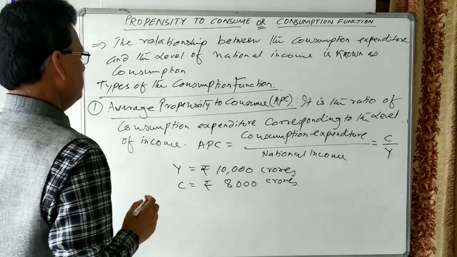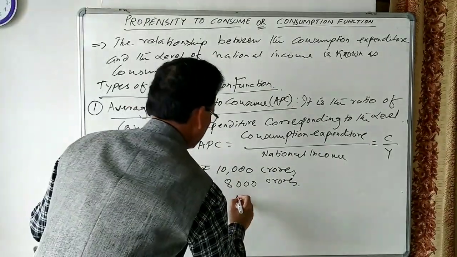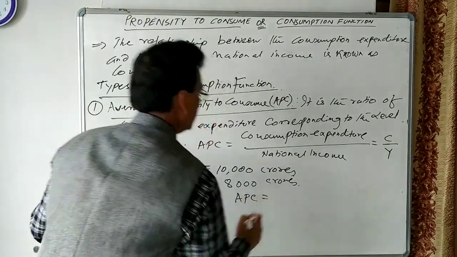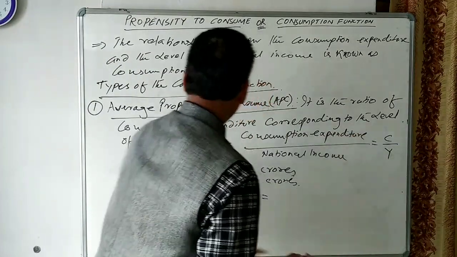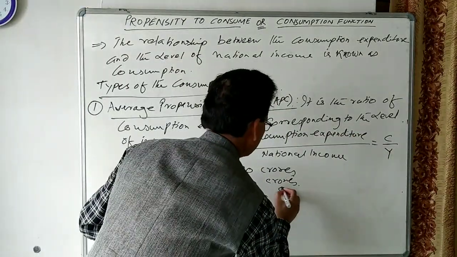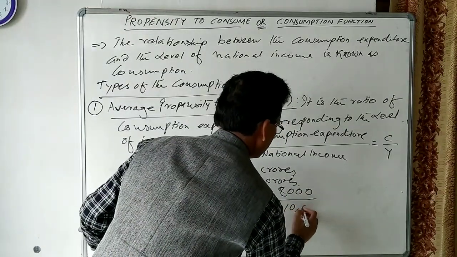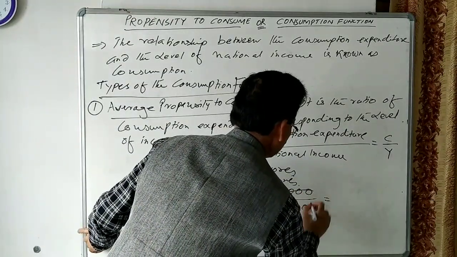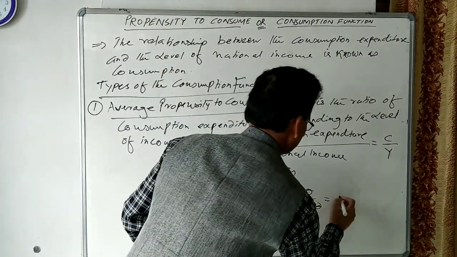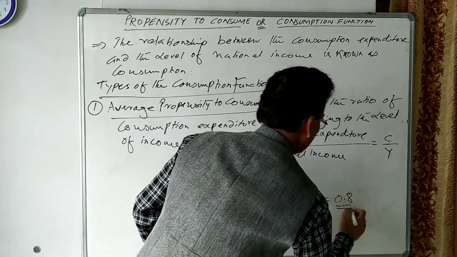Let us see how much will be the APC. So APC will be equal to consumption divided by income. Consumption is 8,000 and income is 10,000 rupees. So here we can write 0.8.